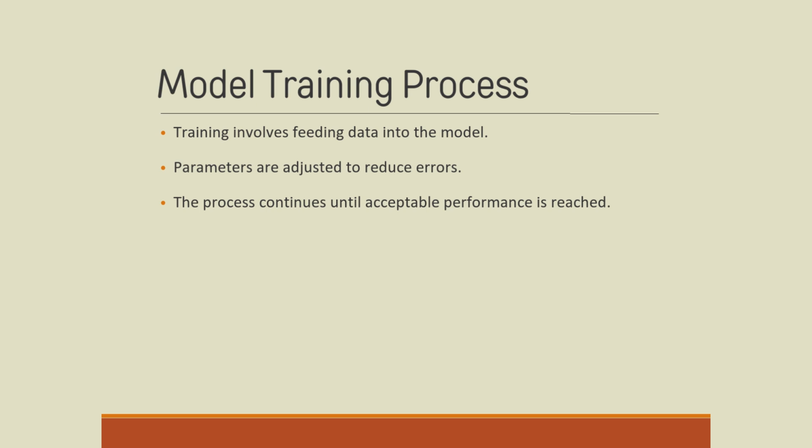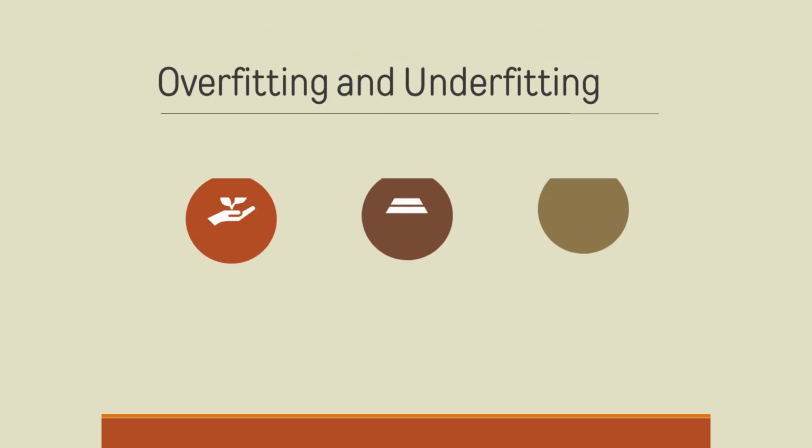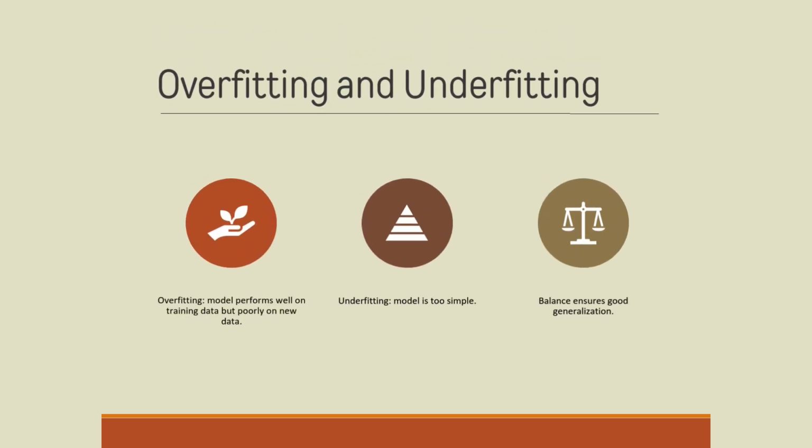Overfitting and underfitting. Overfitting occurs when a model learns the training data too well and performs poorly on new data. Underfitting happens when the model is too simple to capture patterns. Balancing complexity ensures the model generalizes effectively and remains useful in real-world scenarios.